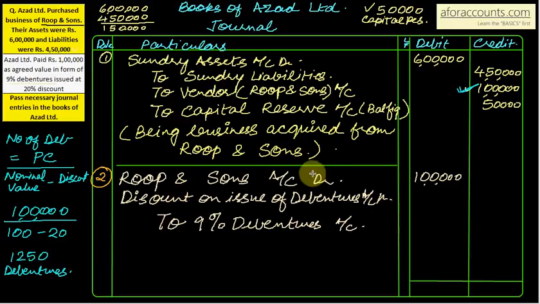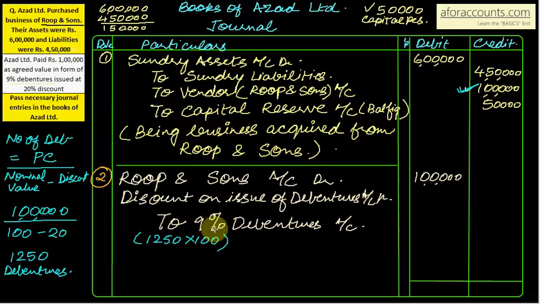So Roop and Sons account debit, discount on issue of debentures account debit to 9% debentures. So what will be the amount? See, 9% debentures, 1250 is the debentures. So 1250 debentures we will give of face value 100, right?